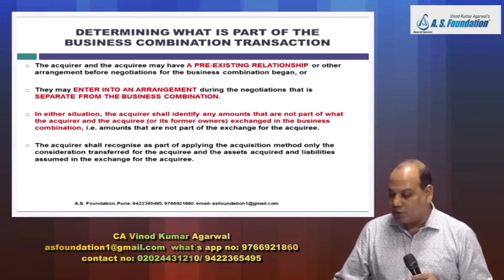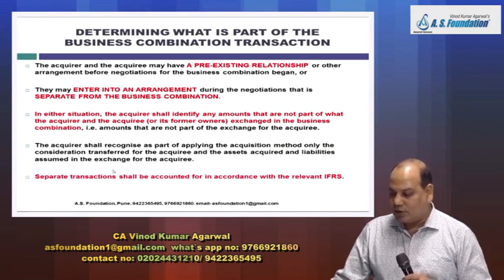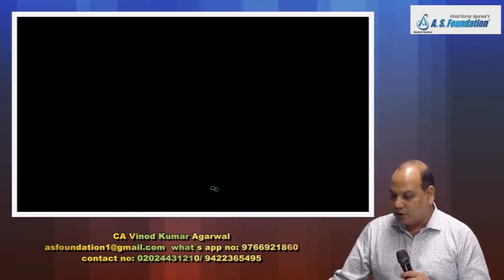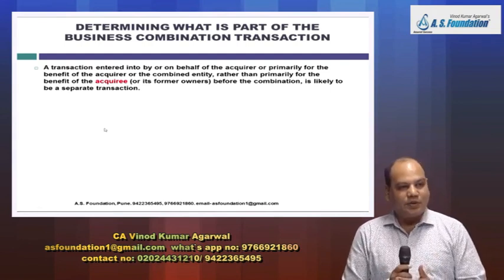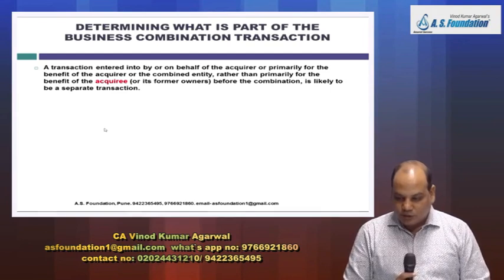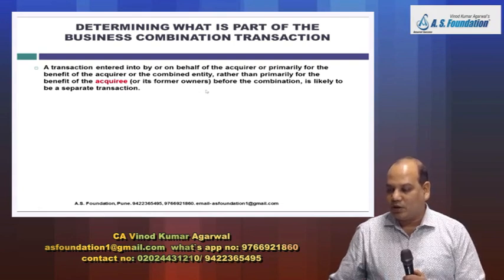The acquirer shall recognize as part of applying the acquisition method only the consideration transferred for the acquiree and the assets acquired and liabilities assumed in exchange for the acquiree. What we have to recognize is only the assets and liabilities acquired as a part of the business combination. A separate transaction will be accounted for as per the relevant IFRS. But then the question is, you have to identify that separate transaction.